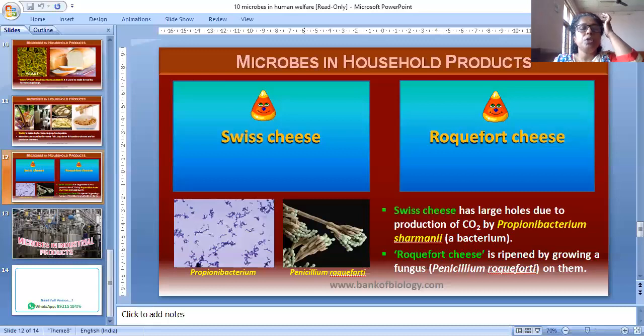Another bioactive molecule, cyclosporin A, is used as an immunosuppressive agent. Immunosuppressive means that when organ transplantation is taking place, the body will not easily accept an organ from outside. It shows immunity against the foreign body, because the body thinks the organ to be transplanted is a foreign body. So first the immunity of the body should be suppressed, then only organ transplantation is possible.